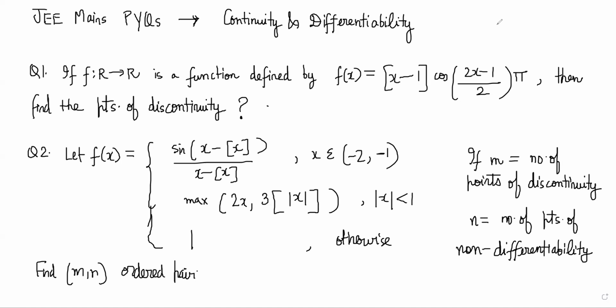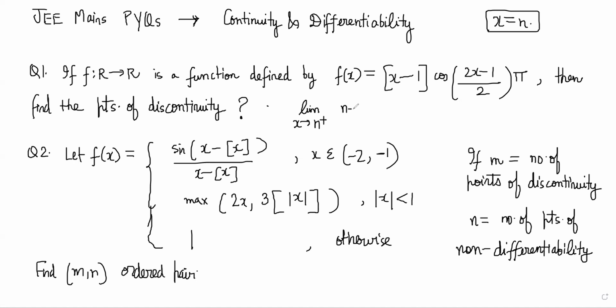Suppose you check at a random integer, let's say x is equal to n. You will have to check the right hand limit and left hand limit. So the limit as x tends to n plus: GIF of x is n, so GIF of n minus 1 would be n minus 1 only, right?